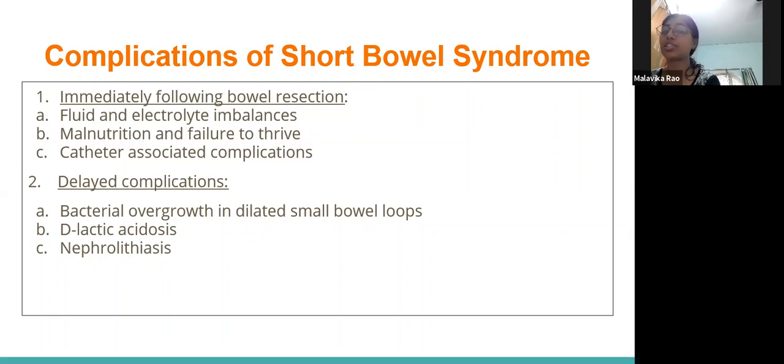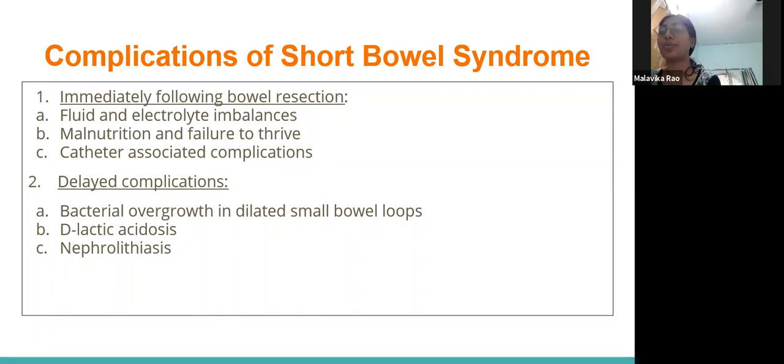D-lactic acidosis. This is because the carbohydrate in the dilated loops of the bowel gets metabolized by the enteric bacteria and causes lactic acidosis. Patients will present with altered mental status, electrolyte imbalances, and extreme respiratory depression, etc. And it's treated with fluids and antibiotics.